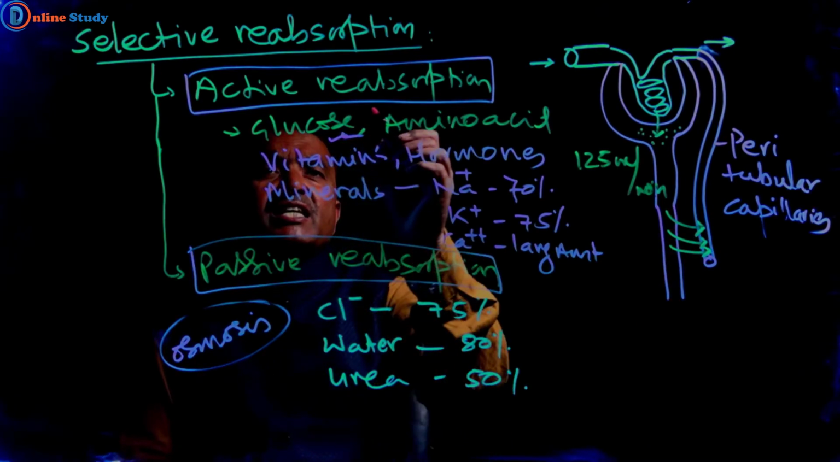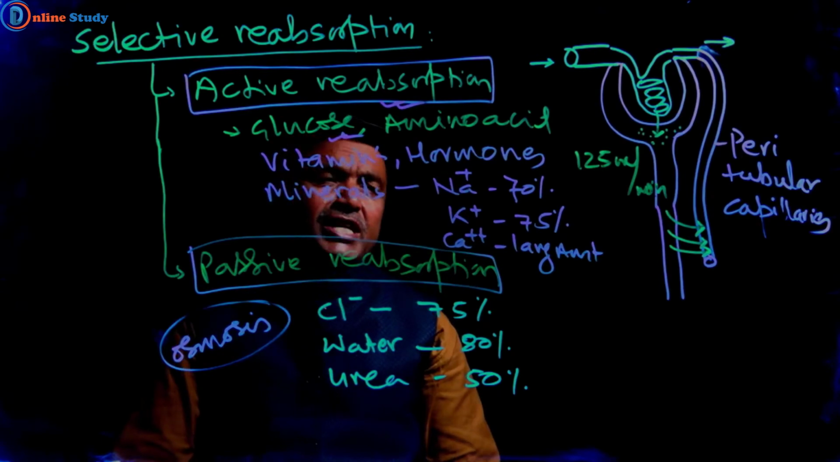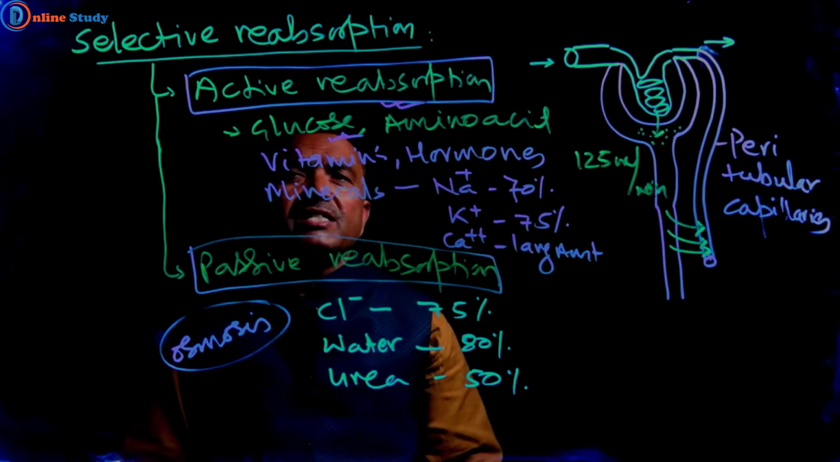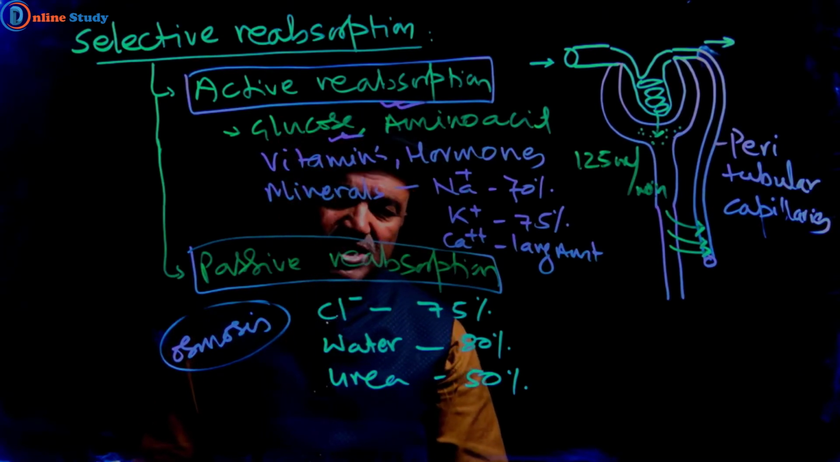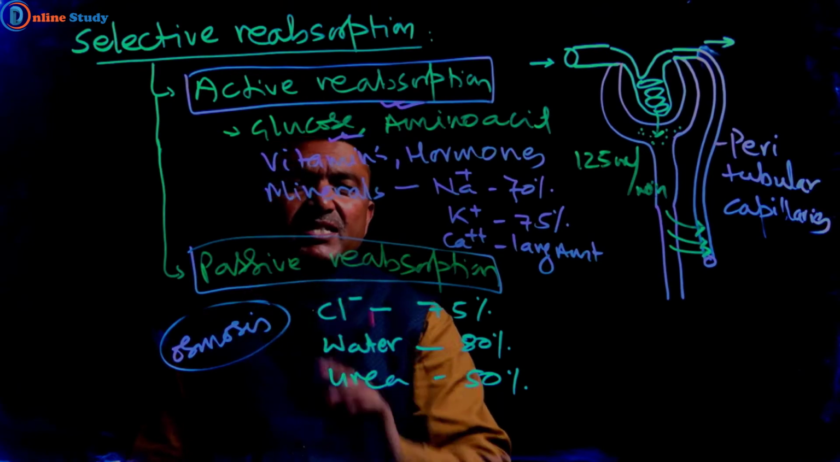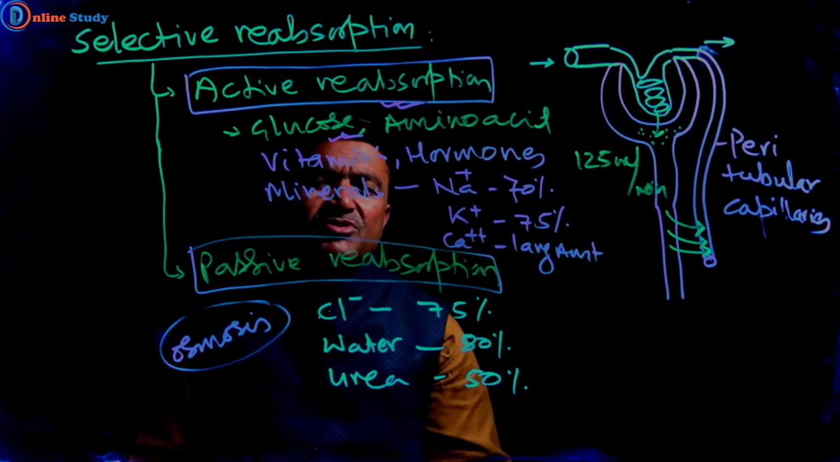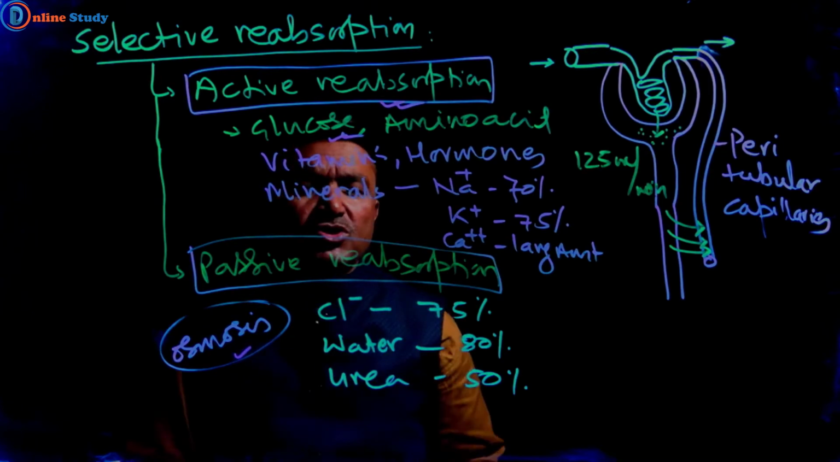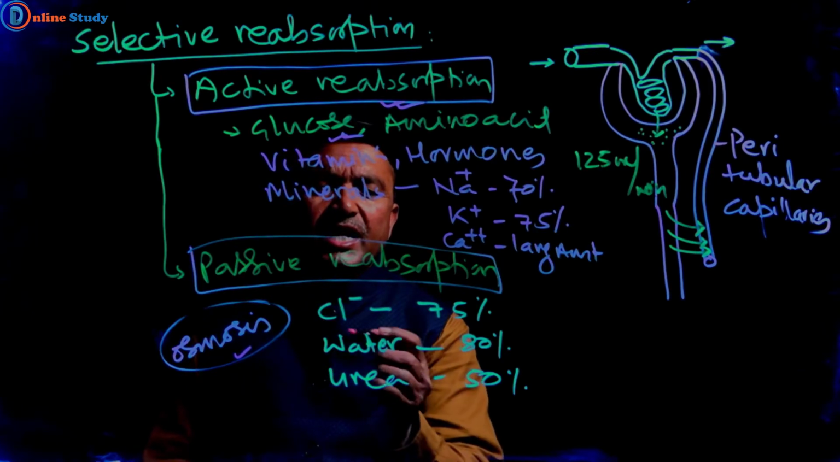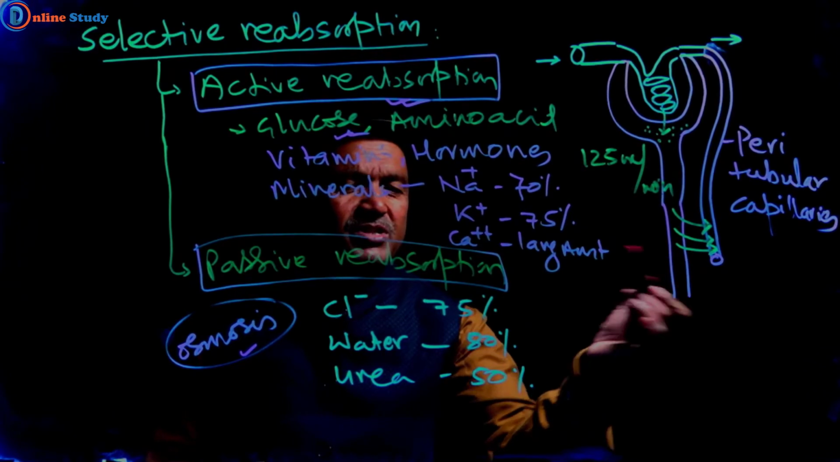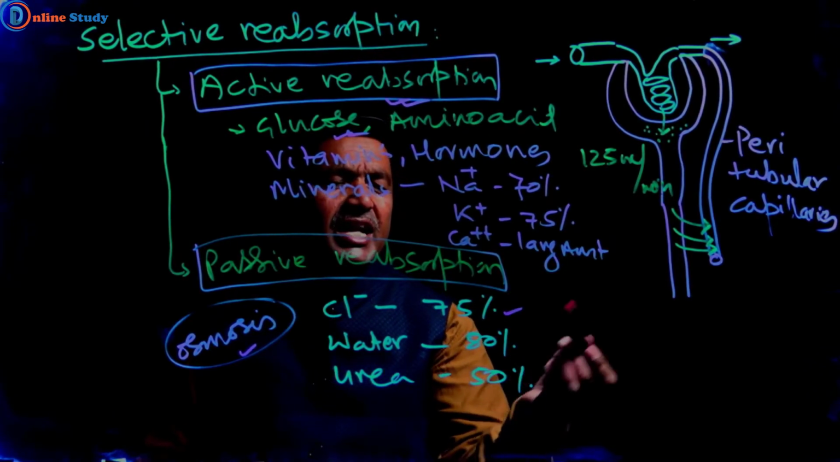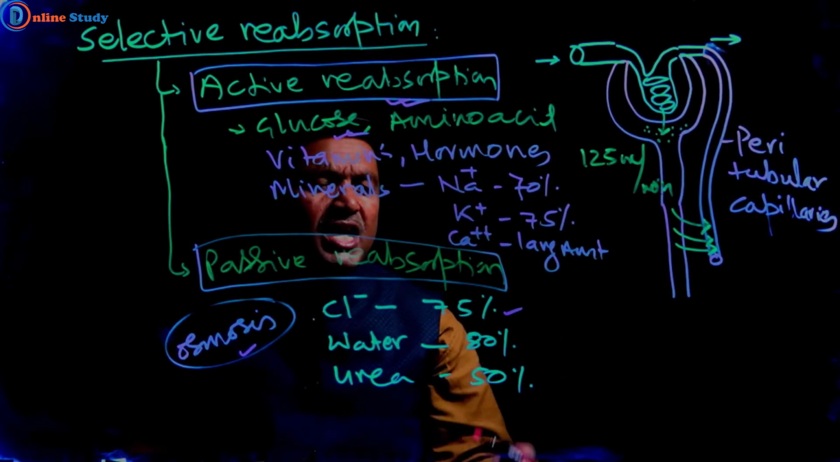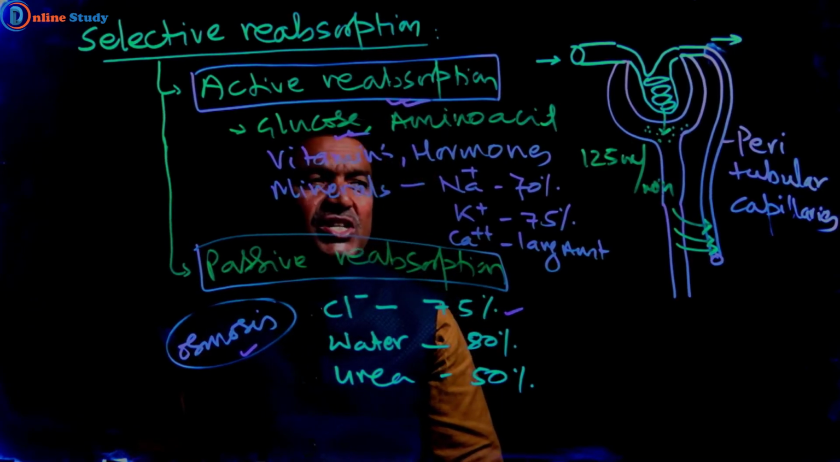It takes place in an active reabsorption process, or we can say active transport process. Now let us discuss passive reabsorption. Passive reabsorption takes place by the process of osmosis. No energy is required. Here 75% of chloride ion is reabsorbed, 80% of water is reabsorbed, and 50% of urea is reabsorbed.